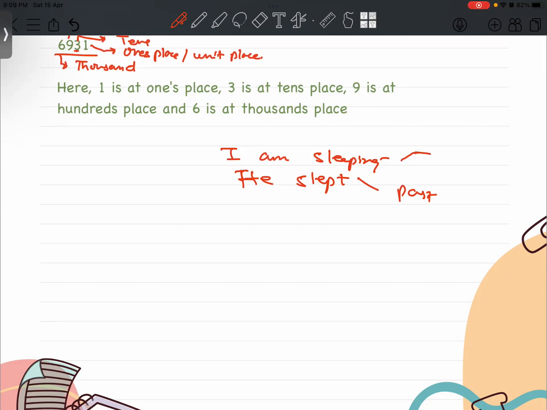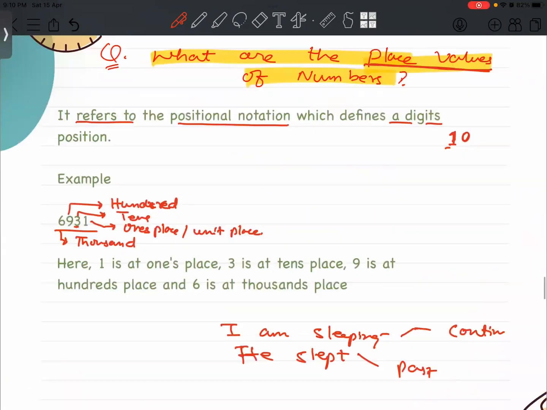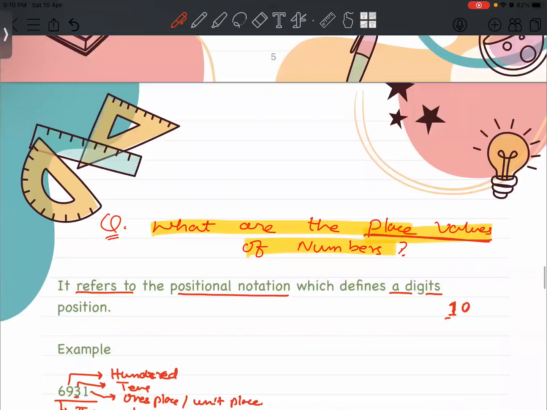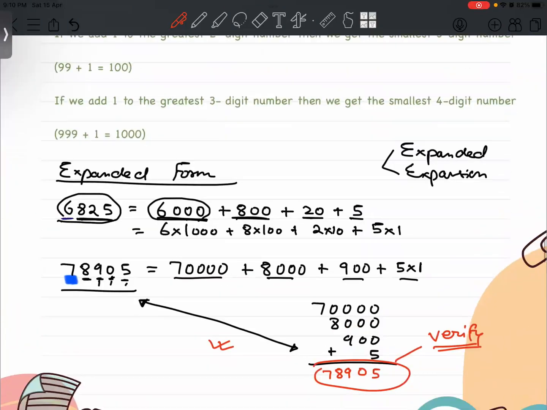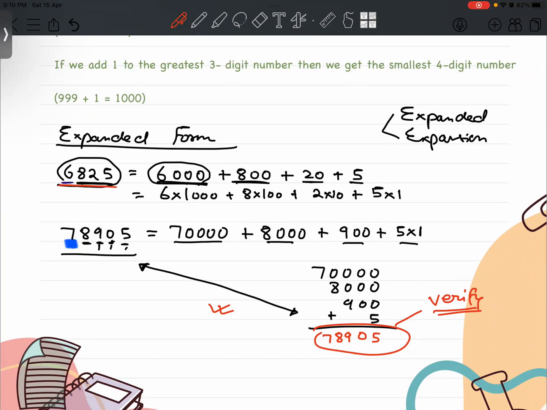I am sleeping is in the continuous tense, which I am doing in present form. But that's a completely different discussion. So expanded means I have expanded this number 6,825 like 6,000 plus 800 plus 20 plus 5. Expansion basically means spreading something into its parts. No need to get so confused about this. Both these words, expanded and expansion, carry the same meaning. I hope that's clear.